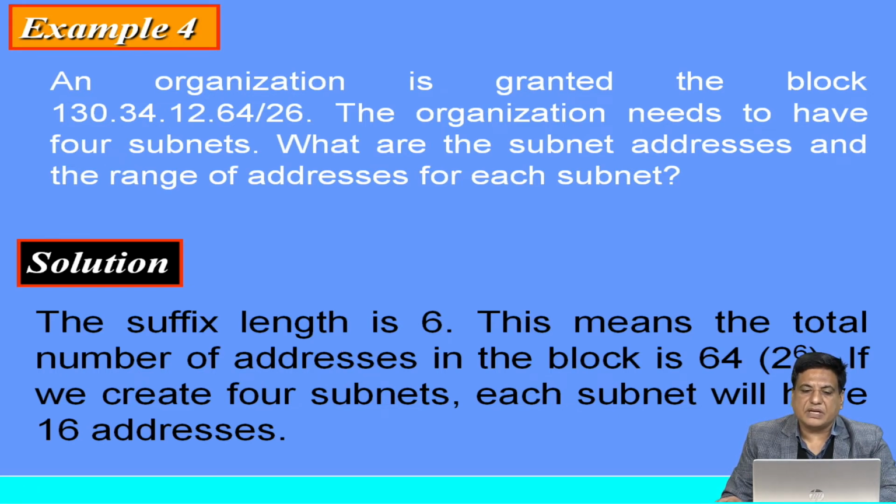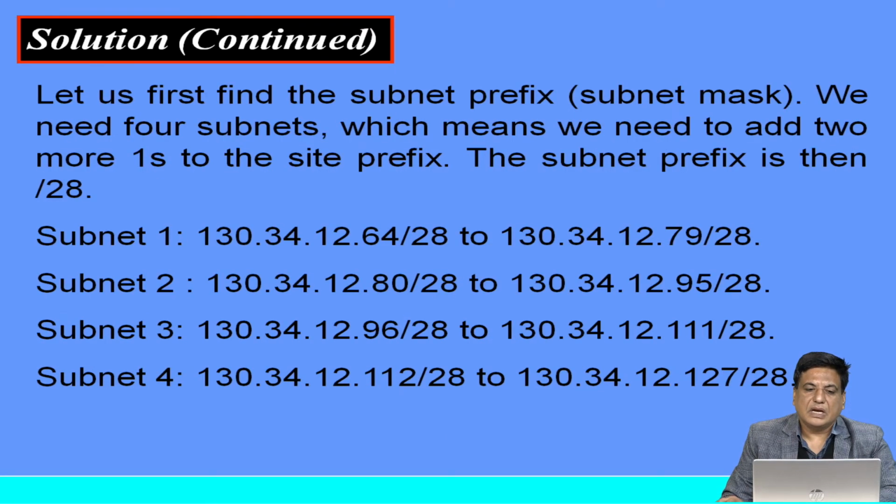Let us find the subnet prefix. We need 4 subnets, which means we need to add 2 more ones in the prefix. The subnet prefix is then /28, and the number of addresses in each subnet is 16.